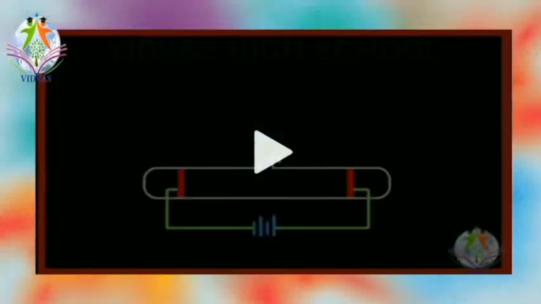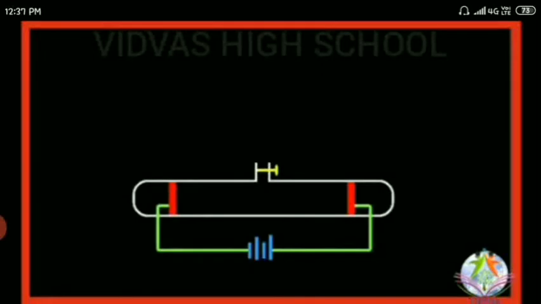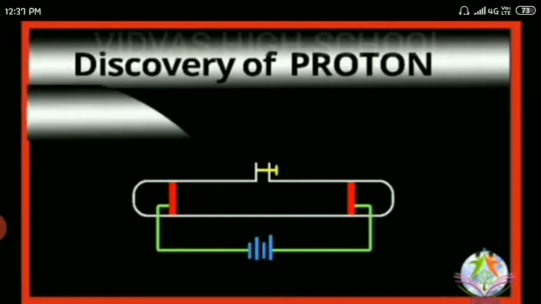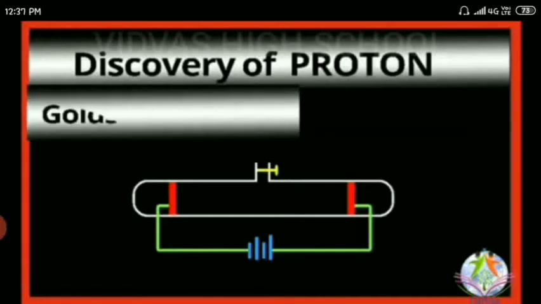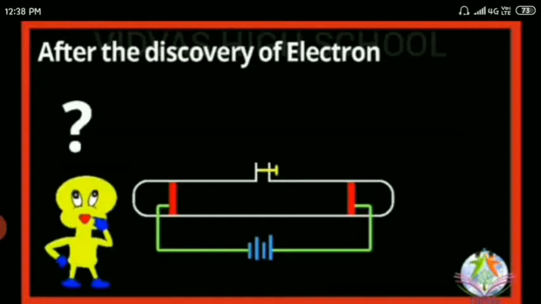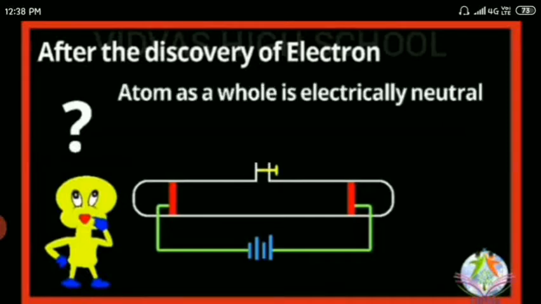Hope you have understood. Let me show you the setup, the arrangement. You are able to see on the screen. The same video I showed you in the discovery of the electron. So here, the discovery of the proton was done by Goldstein in the year 1886. As I said, after the discovery of the electron, scientists started observing how the electrons were discovered and the properties of the electrons, which were postulated by J.J. Thomson. Observing that, and the same point as I told you, that the atom on a whole is electrically neutral.